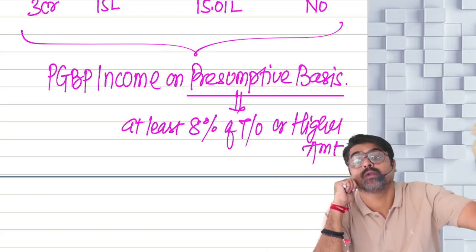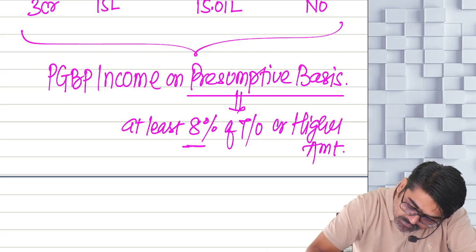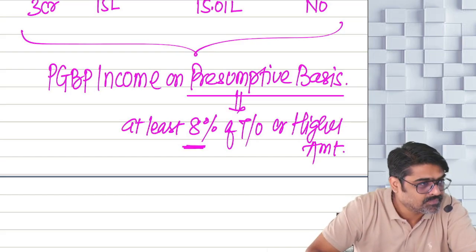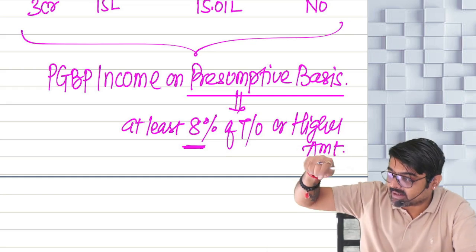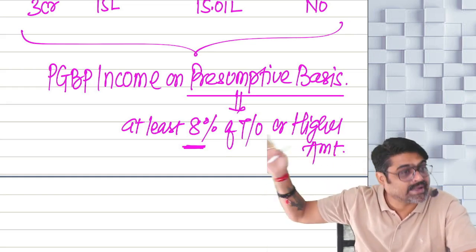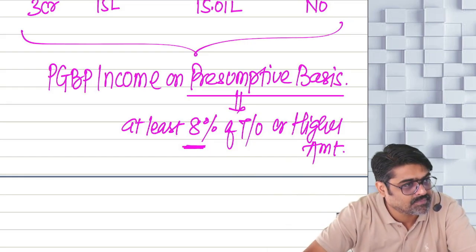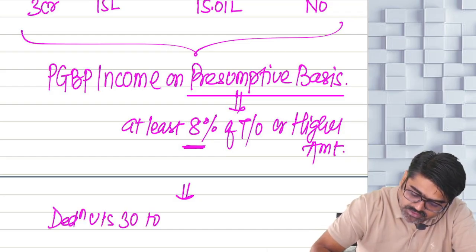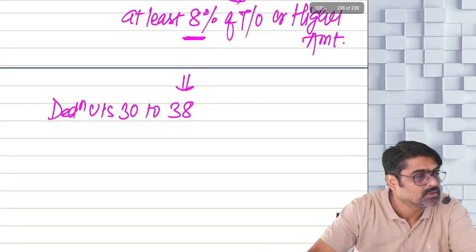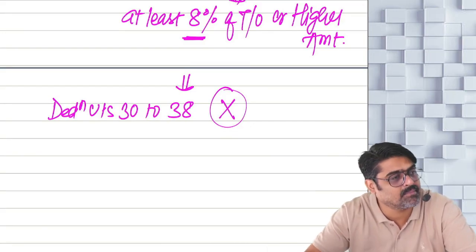No need to follow the regular provisions. Meaning, if you will show at least 8% of your turnover as your income, or a higher sum also you are showing as your income, a sum which is higher than 8% can also be shown. Yes or no? But at least 8% you show, we will consider that this amount is only your PGBP income. Now, if you show this thing, deductions which were available under section 32, 38, 32 will not be allowed as a deduction separately. You have already claimed them and we have already allowed.